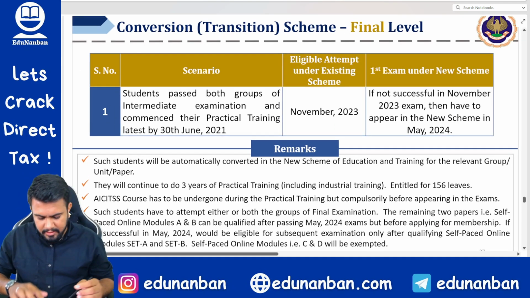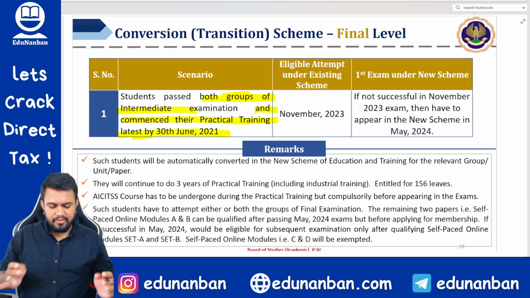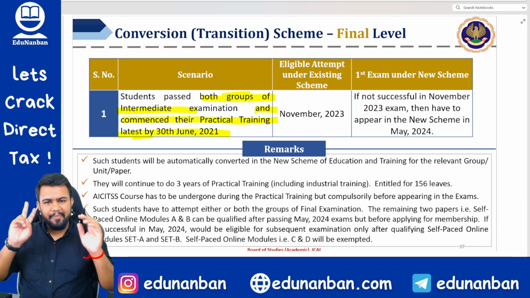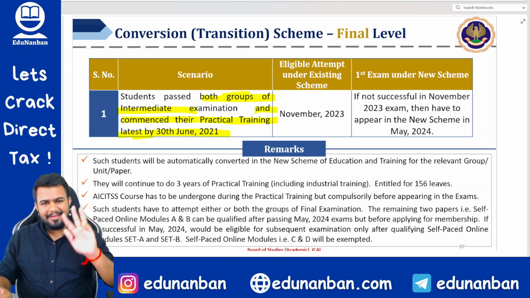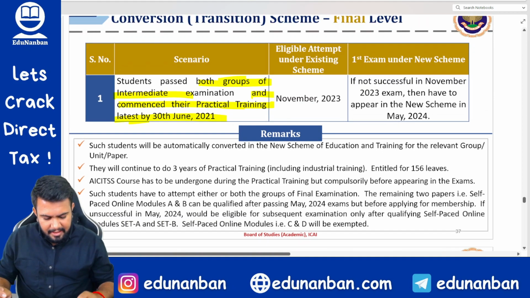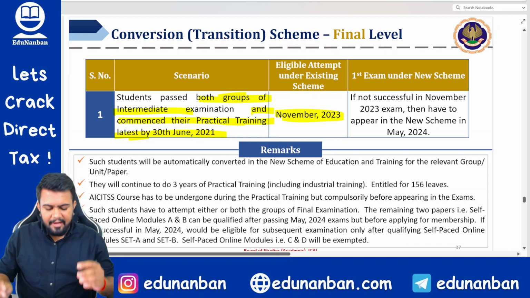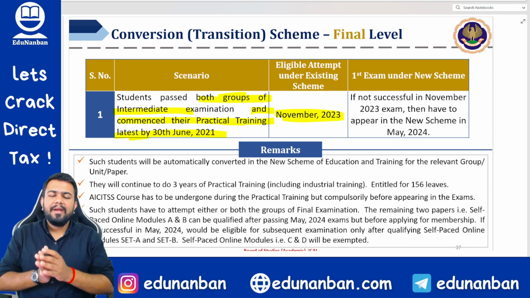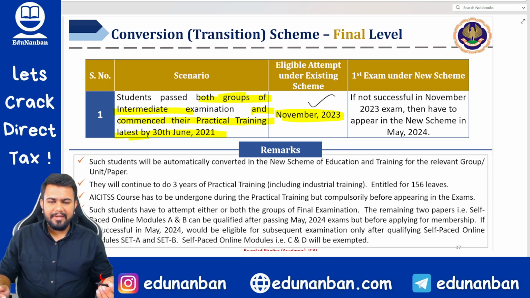Now, next. The students who have passed both groups of intermediate and commenced their practical training by 30th of June. So, till 30th of June, you have passed both groups, you have started your articleship. Articleship, as usual, will be for 3 years and eligibility under the existing scheme will be November 2023. Listen here. For the final examination, if 2.5 years of your articleship is over, then you can write in November 2023.